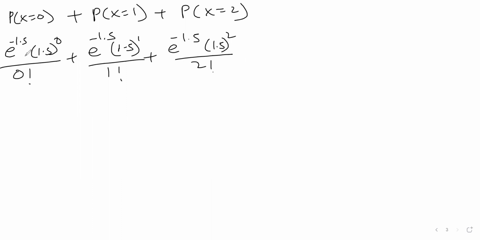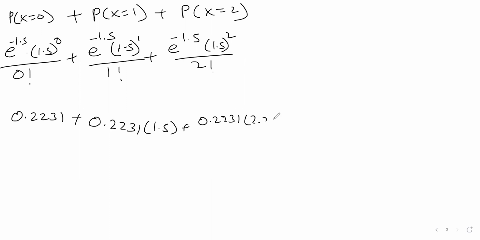So if we find this, this will be 0.2231 plus 0.2231 into 1.5 plus 0.2231 into 2.25 upon 2. So this total will be 0.8087.